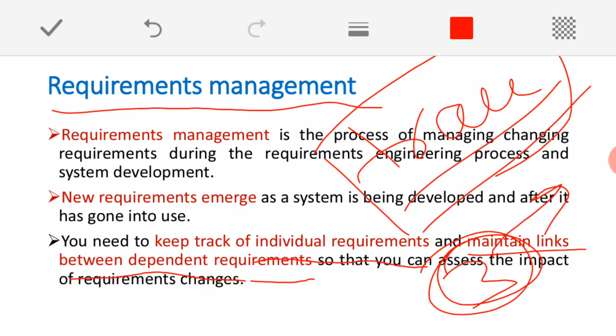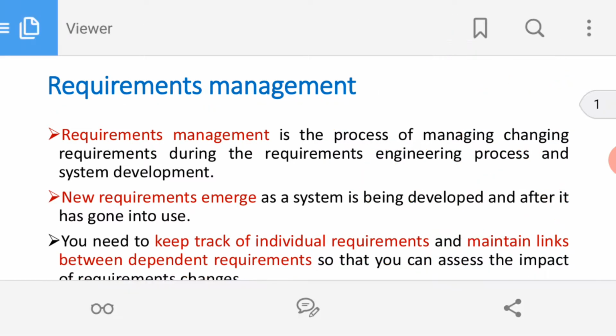Changes are inevitable, especially in software development, and we need to cope with those changes. We should accept those changes, and we need to manage the changes taking place in our set of requirements.